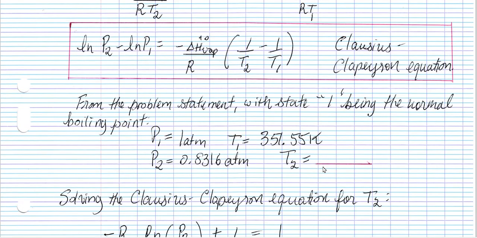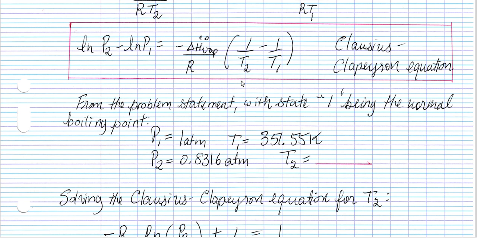Now, from the problem statement, with state 1 being the normal boiling point, we have a P1 of 1 atmosphere, a T1 of 351.55 Kelvin. The P2 is the pressure in Denver, which is 0.8316 atmosphere, and an unknown T2. That is what needs to be solved for: the temperature at which the vapor is in equilibrium with the liquid at a pressure of 0.8316 atmosphere for ethanol.